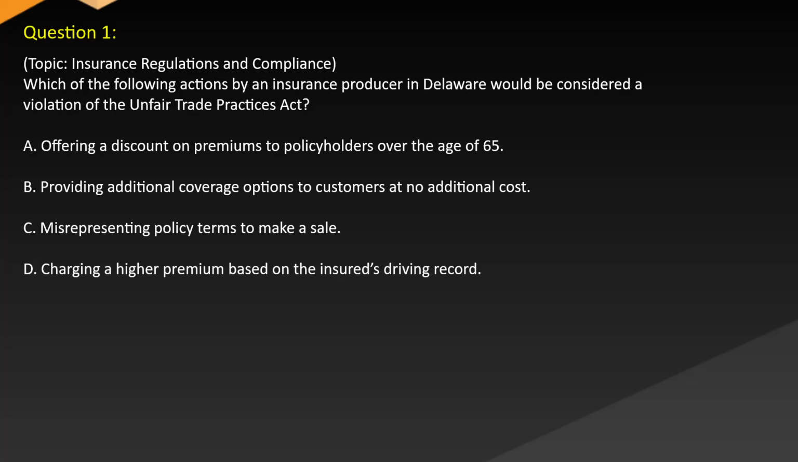Question 1. Topic: Insurance regulations and compliance. Which of the following actions by an insurance producer in Delaware would be considered a violation of the Unfair Trade Practices Act? A. Offering a discount on premiums to policyholders over the age of 65.